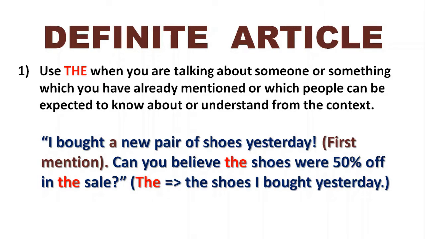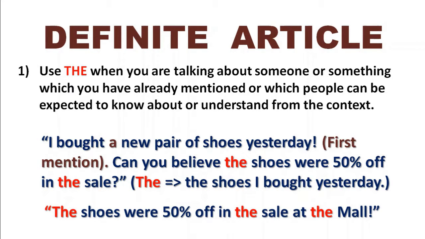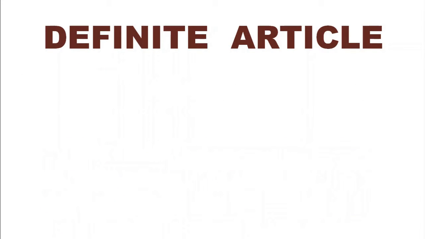So we use the first "the" because we've mentioned the shoes already, and we use the second "the" for the sale, because that explains why the shoes were 50% off, and you're expected to understand that that is at least a possibility. Let's look at the next sentence. "The shoes were 50% off in the sale at the mall." We've introduced the shoes in the first sentence. The sale is something that we understand because if you buy shoes for 50% discount, there's probably a sale going on. And then the last bit says "at the mall."